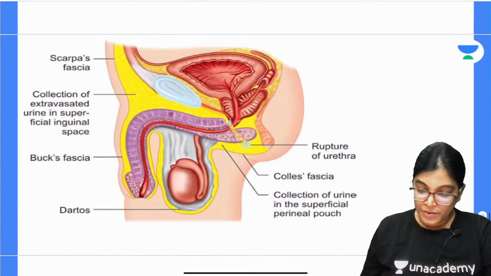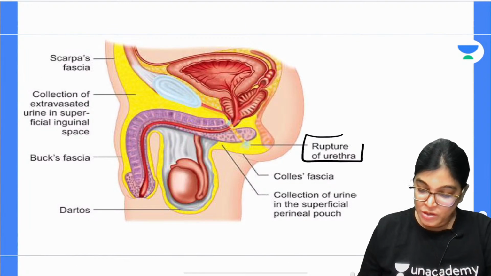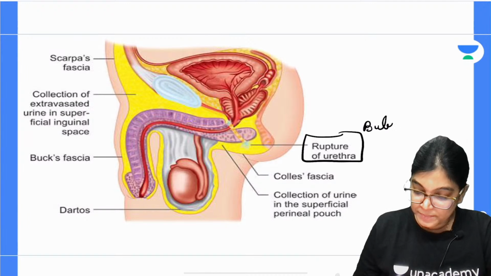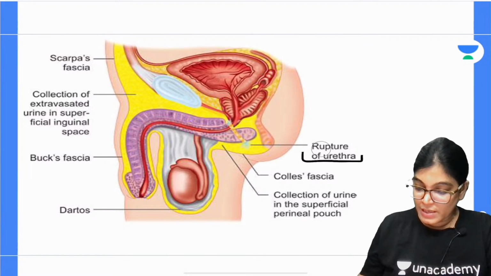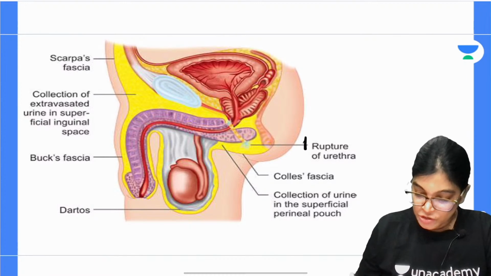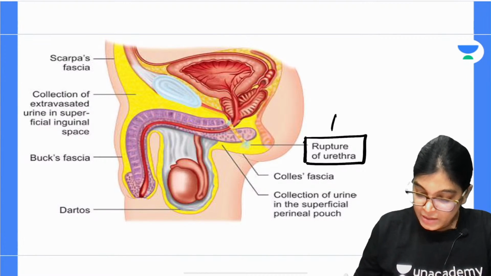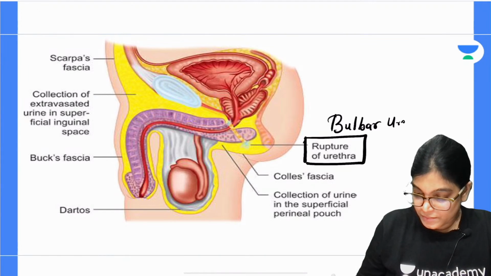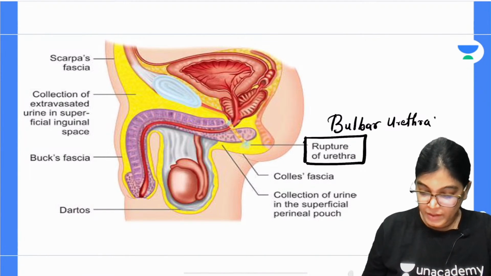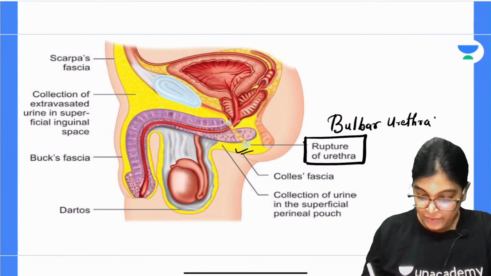This is the diagram showing the rupture of the urethra, the bulbar urethra. The rupture is in the bulbar urethra, the bulb of the penis, which is lying below the location of the urogenital diaphragm.